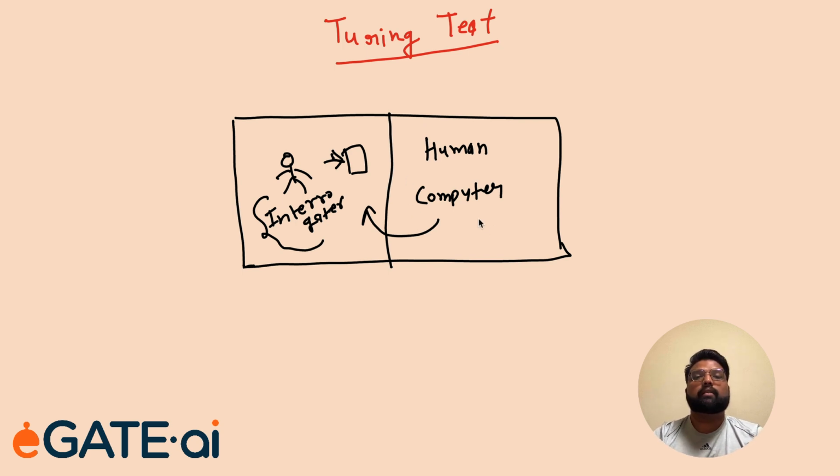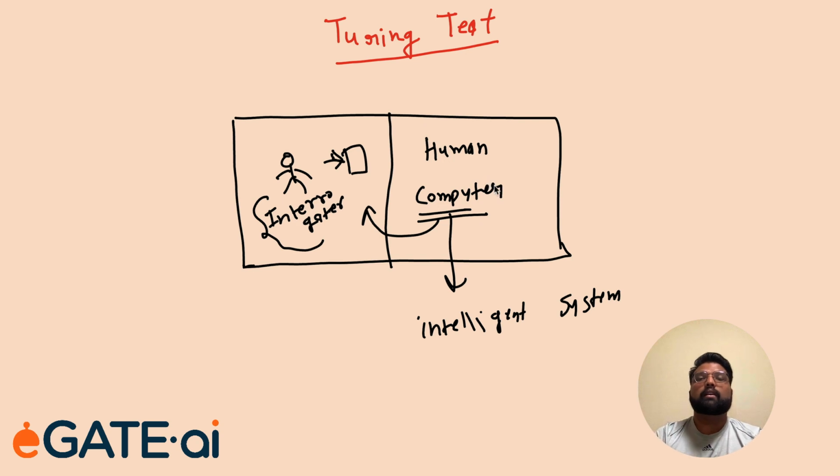That means that if the interrogator fails to distinguish whether the answer is from a human or a computer, then we will call this computer an intelligent system, because this system is acting like a human. It is answering the same way a human would answer the particular question. So this is one example of acting like a human.